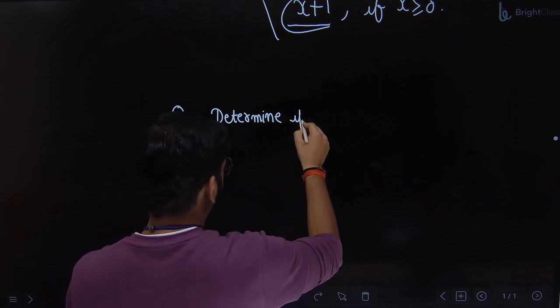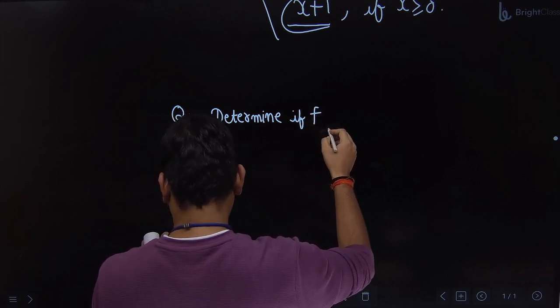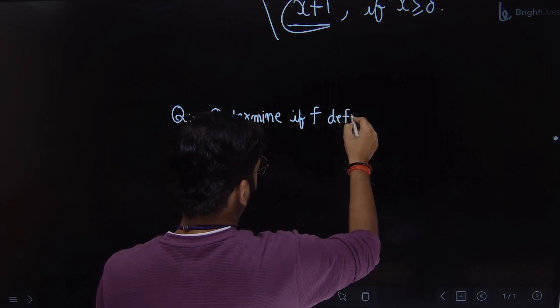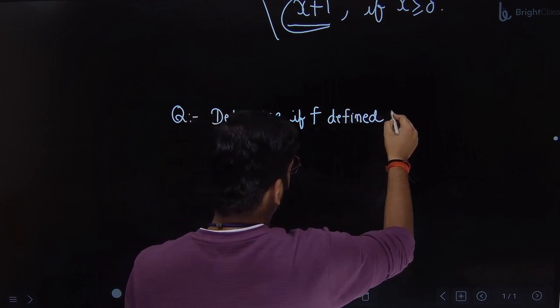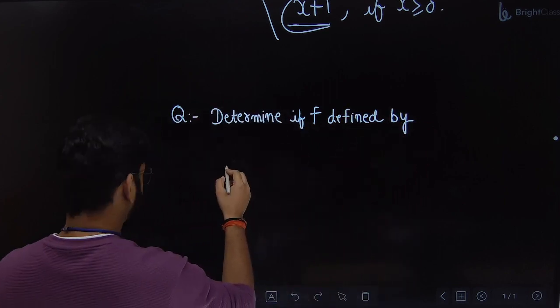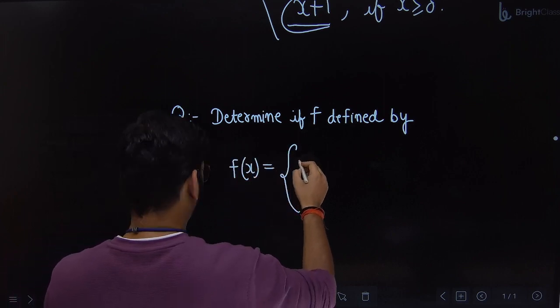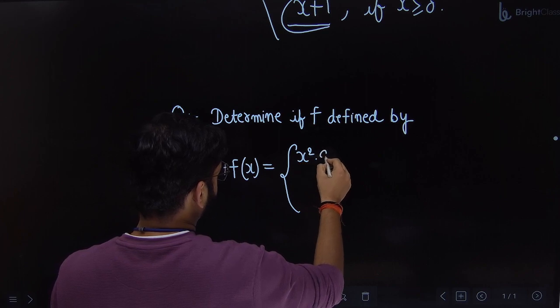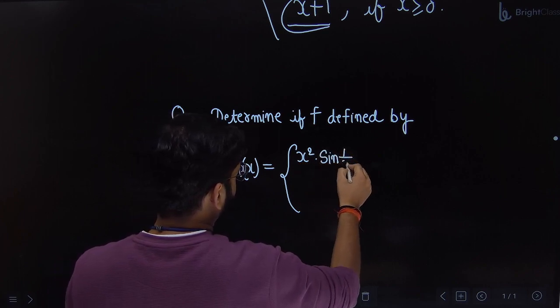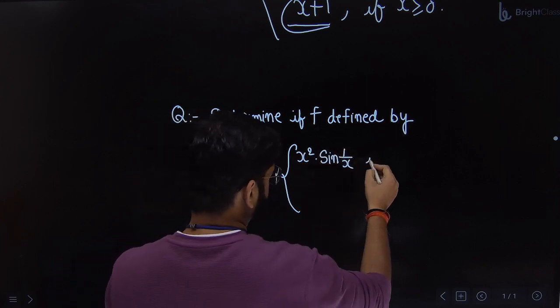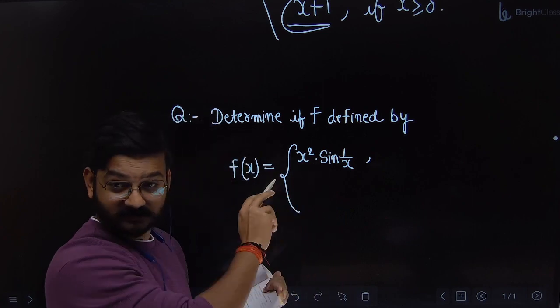Determine if f defined by f of x equal to x square into sine 1 by x, if x is not equal to 0, and 0 if x is equal to 0, is a continuous function. Remember this type of function?